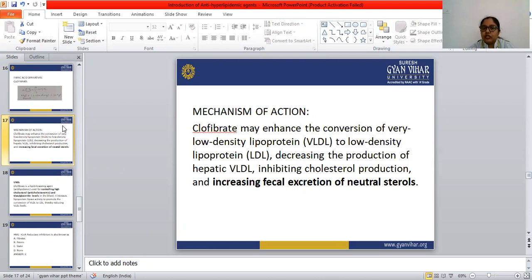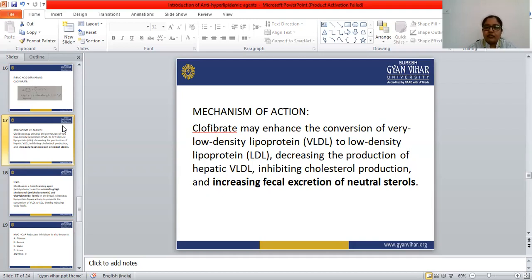When VLDL is decreased by this conversion, cholesterol production is inhibited and the fecal excretion of neutral sterols increases. So this is the mechanism of action.